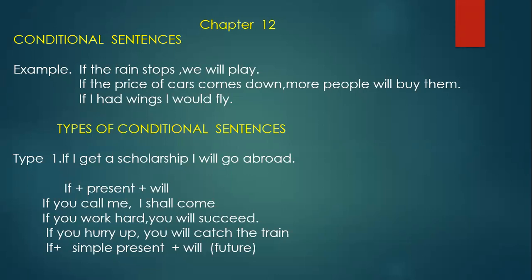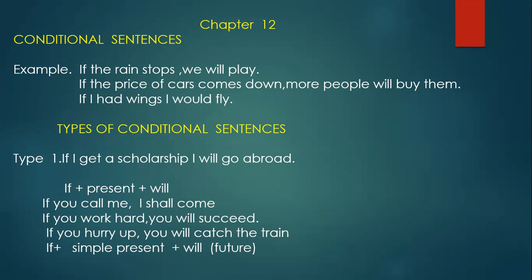If the rain stops, if the price of the cars comes down, if I had wings. So these are the conditional clauses after if. These are not the events that have occurred. Please note that. If the rain stops, that's what it expresses. That means they have not occurred.